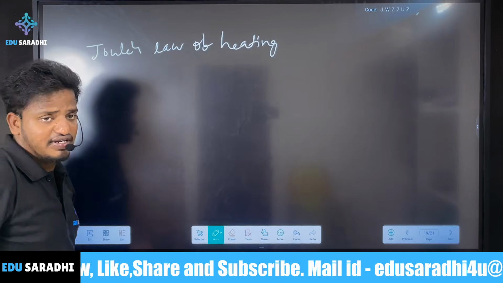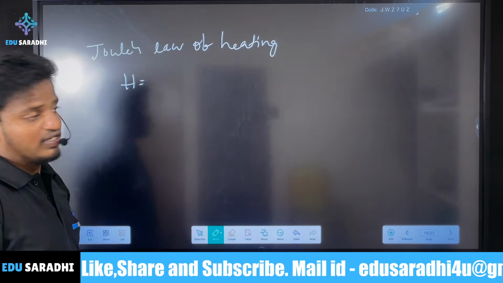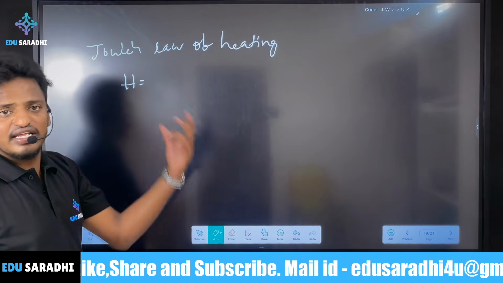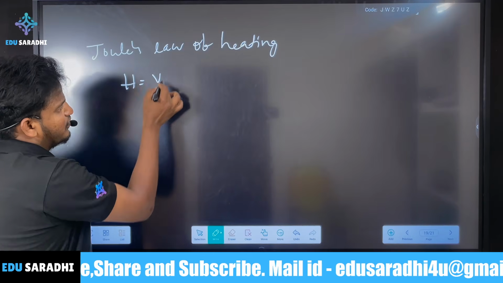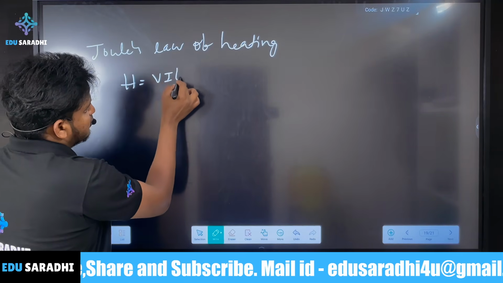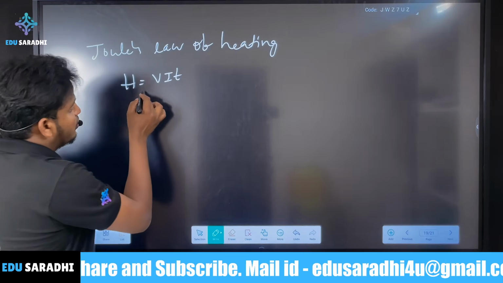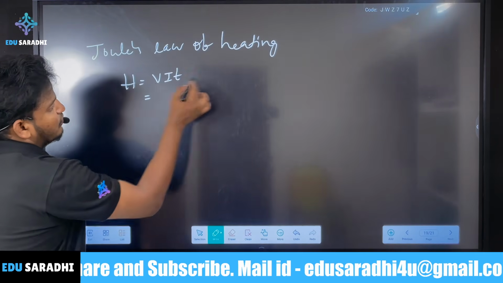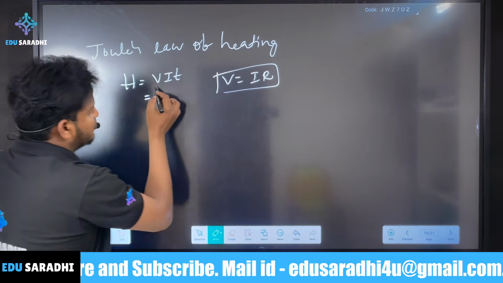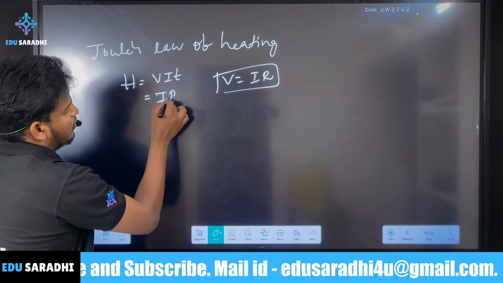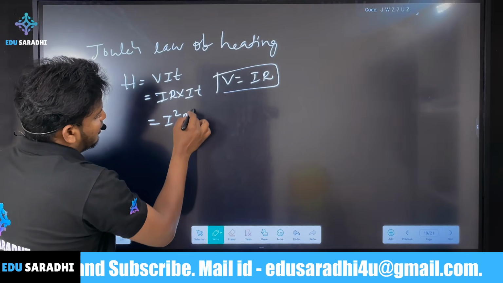So Joule's law of heating: how much heat energy is liberated or dissipated in a given conductor. As we already saw, this is VIT, the heat energy. Now, according to Ohm's law, V can be written as I into R. Substituting, we get I into R into I into T, so we can write this as I square RT.